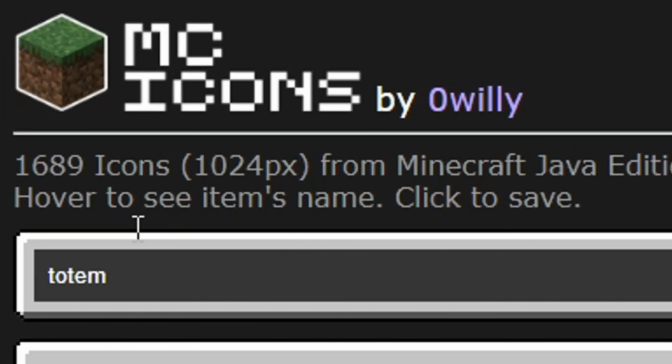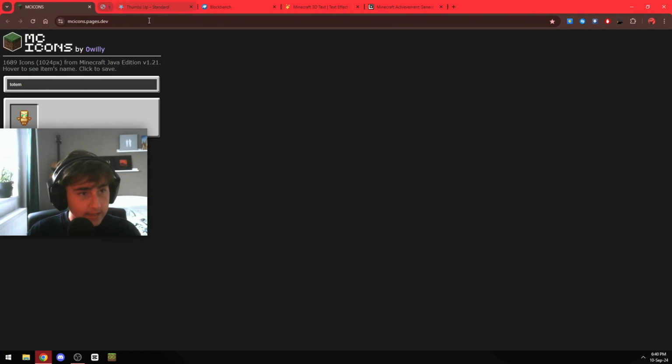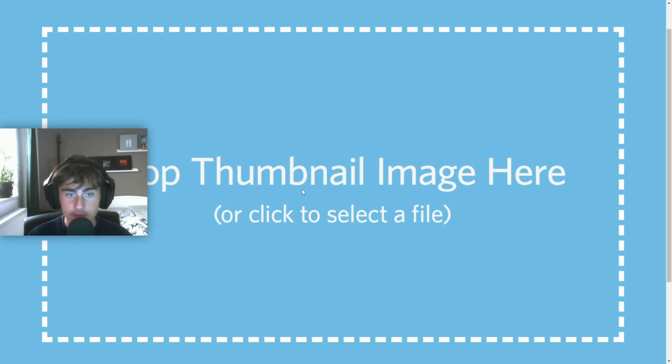Second of all, we have Minecraft icons, and you can literally search any item. So I'm just gonna say Totem of Undying, and you can just grab it. It's a full high-res picture of it, so you can just type in literally any item in Minecraft and you'll just have it. So this is really useful for animations and just grabbing items. If you don't want to just go search on Google for the highest res ones, these are the highest res ones.